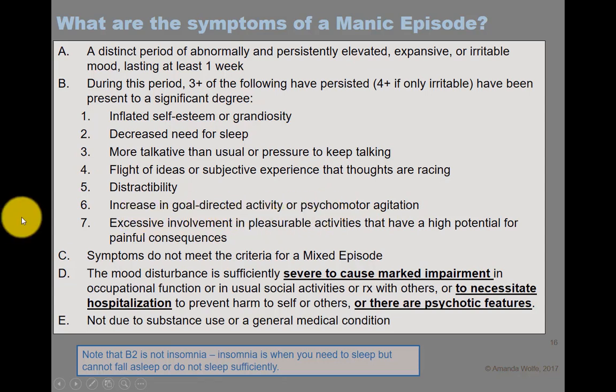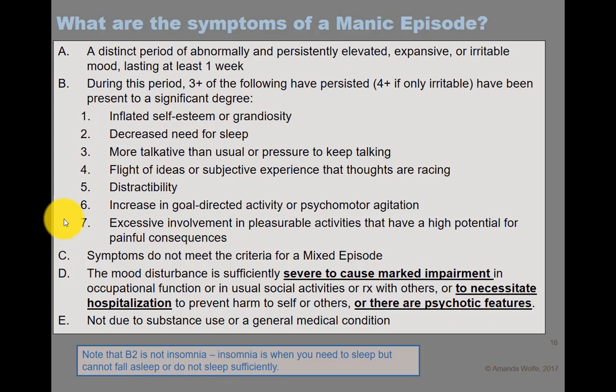Increased goal-directed activity. Now, sadly, a lot of times this number 6 is actually combined with number 7, which is one of my favorite phrases in the DSM: excessive involvement in pleasurable activities that have a high potential for painful consequences, all right? So yes, you tend to be more goal-oriented, but sometimes the goals that you're focused on have a high potential